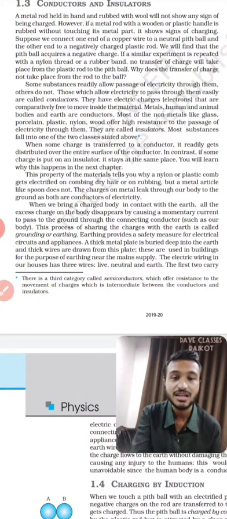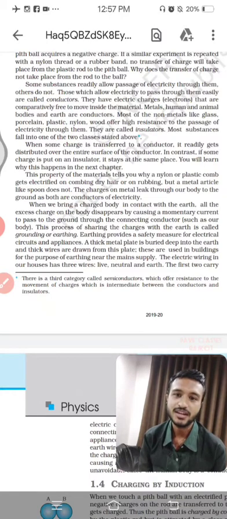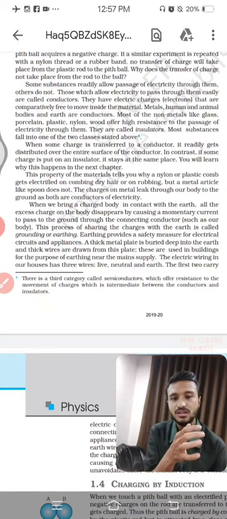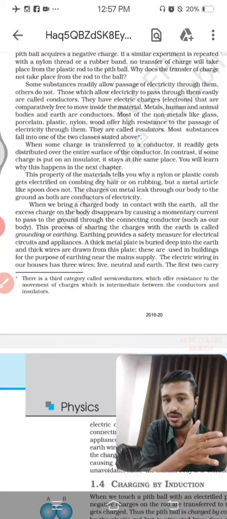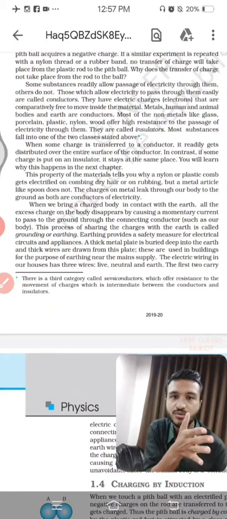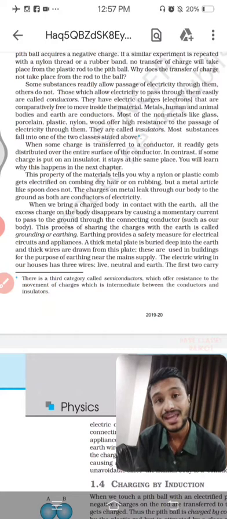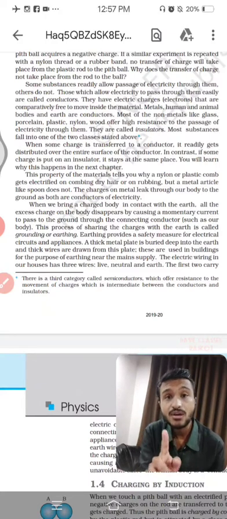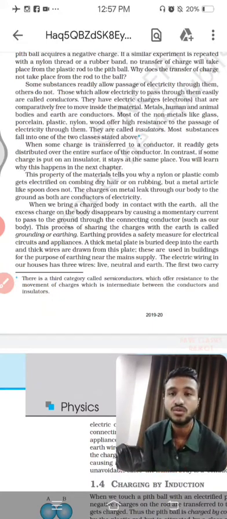So conductor ultimately, with some interruption in the video lecture, that will not happen again, that I want to assure you. So conductors are copper, aluminium, or many more wires which have the capability to flow from one point to another point. A capacity for anyone to flow from one point to another point is known as a conductor. Means a kind of metal or any other material which allows electric charges to pass from one point to another point is known as a conductor.